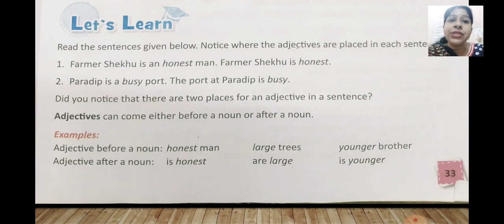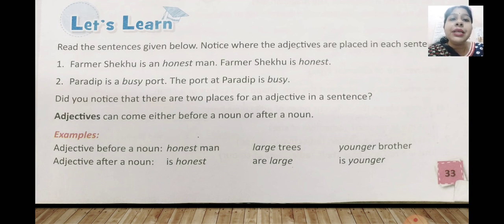Now, did you notice that there are two places for an adjective in a sentence? So, you have seen that there are two places for an adjective in a sentence. So, we can write it in two ways. Let's find out how we can write. Adjectives can come either before a noun or after a noun. Okay, so you can write it before the noun also, and you can also write it after the noun.